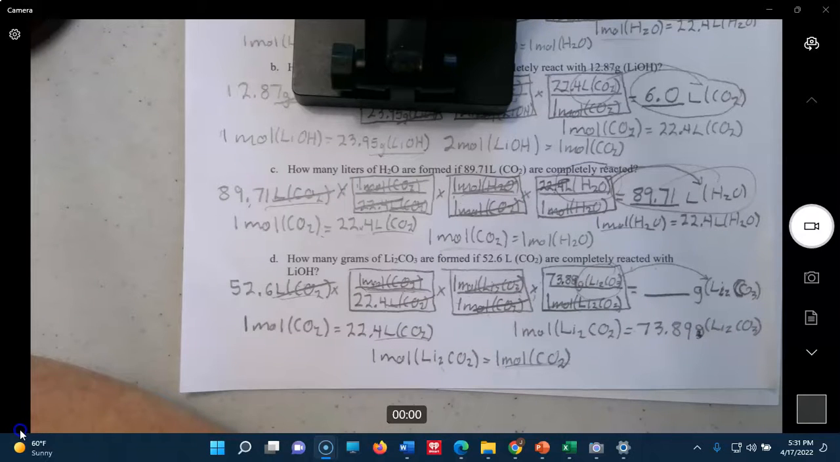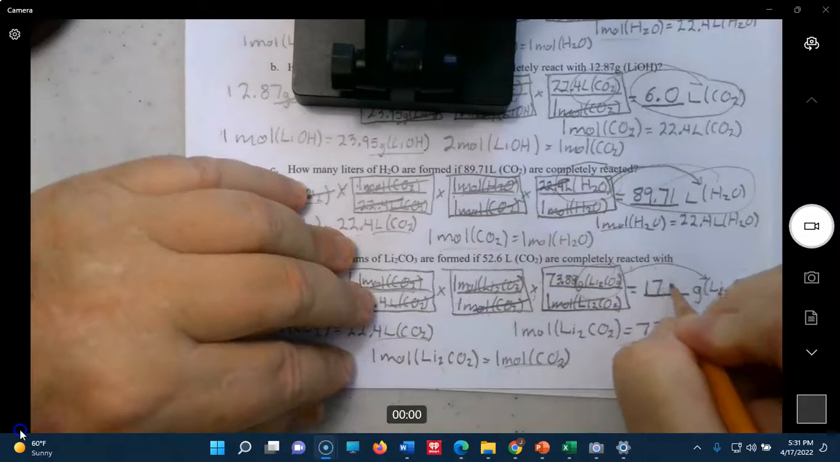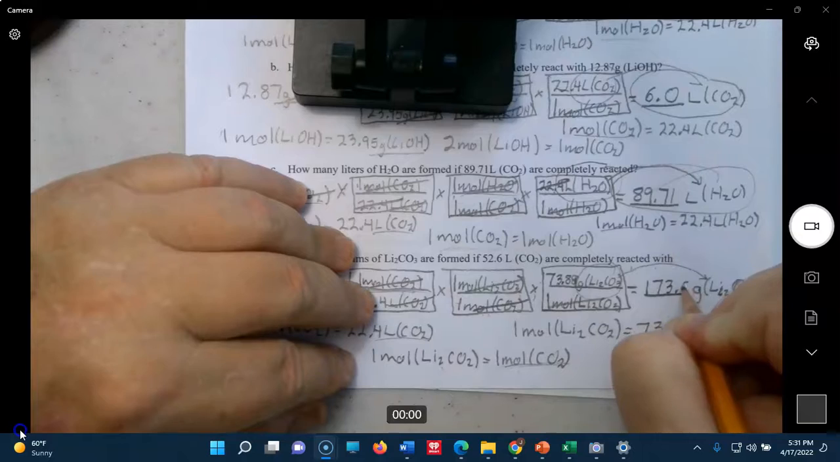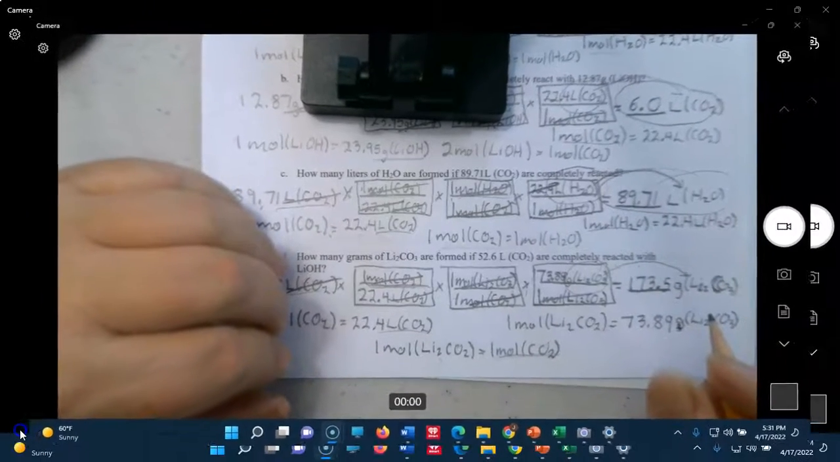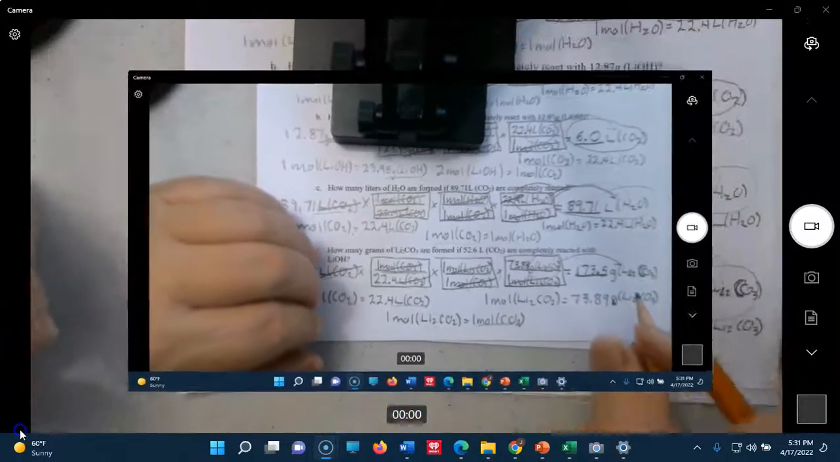All right, so we're going to multiply 52.6 times 1 times 1 times 73.89 divided by 22.4. And that gives us 173.5. And that's our answer for that. All right, let's keep moving.